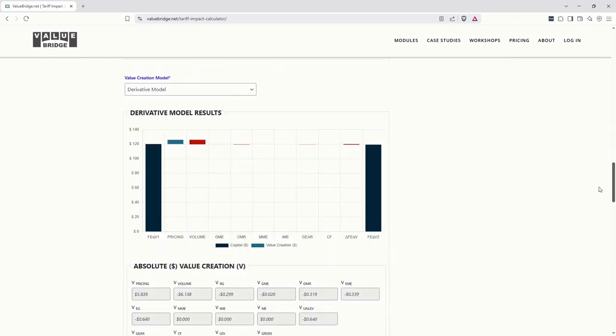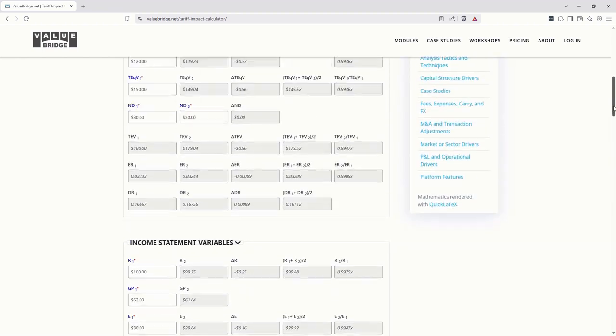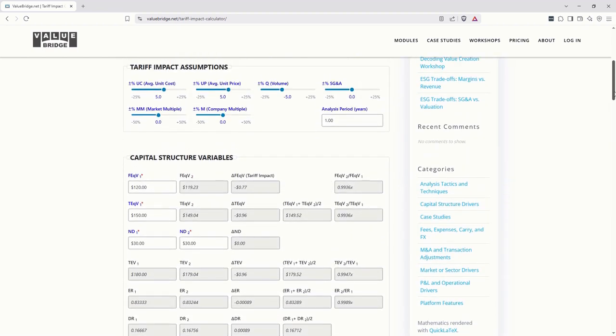When we go to the chart, we see an increase of 5.8 due to better unit pricing, the decrease of 6.1 due to lower volume, and the other value drivers are basically de minimis. So we are almost back to par, and that's what we should expect to happen if our unit price increase happens to be exactly the same as our unit cost increase, and we have unit elastic demand. But there are other tariff-related factors, so let's go back up to the top.